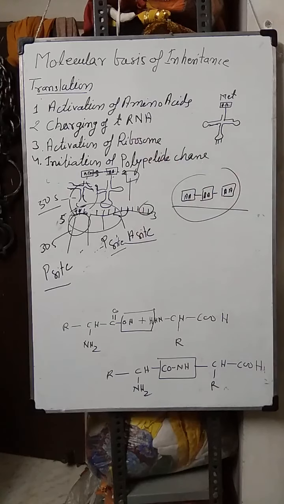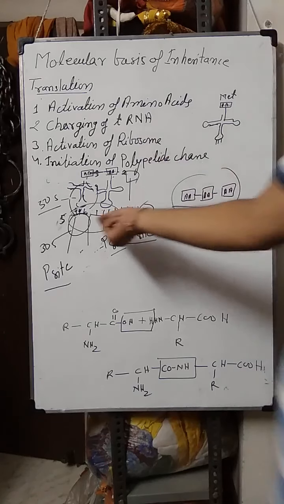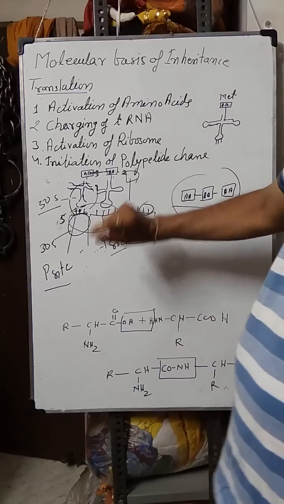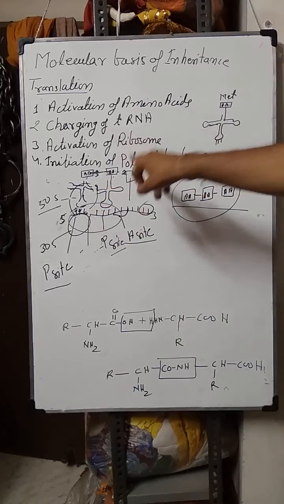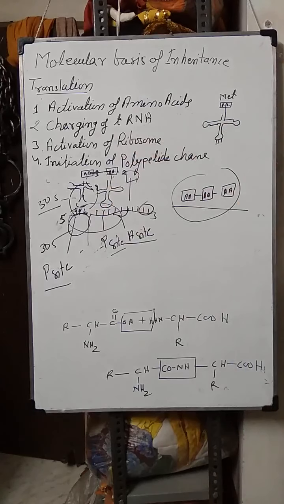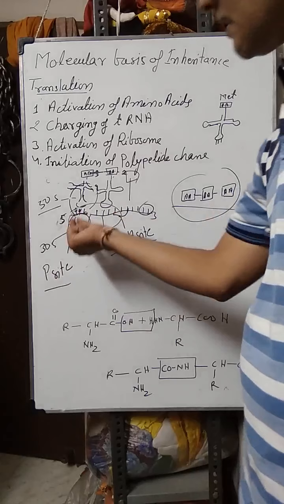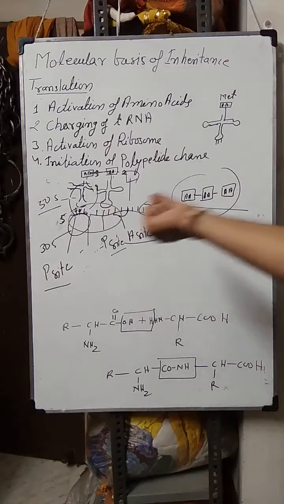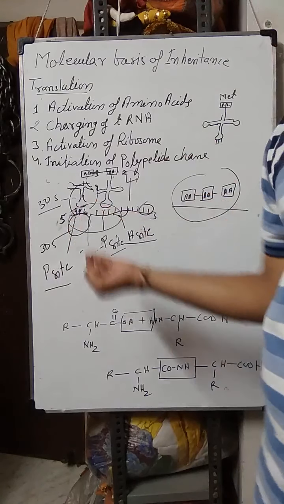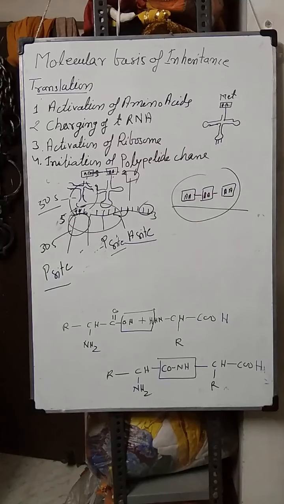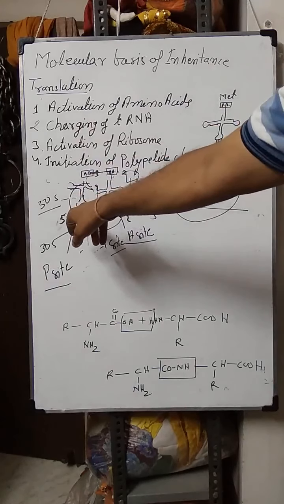Then the third one is activation of ribosome. Ribosome will be activated by the attachment of messenger RNA. फिर पहले 30S, फिर 50S भी यूनिट अटैच हो जाती है. Then the next one is initiation of the polypeptide chain. So towards the 5' end, which is attached with the 30S ribosome, where the initiating codon is there, that is AUG or MET. So the MET amino acid carried by the transfer RNA will be attached here.